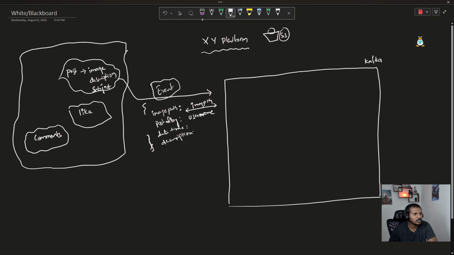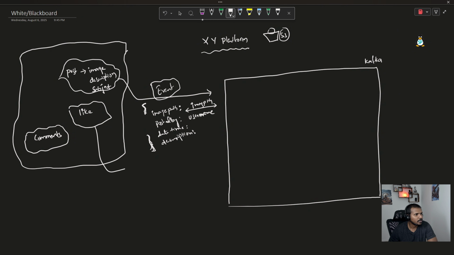So let's assume that this is a very simple message which is constructed by this mobile app whenever you are trying to post an image. So right now we have this particular message right here, right? In Kafka terminology, we call this an event. So an event is nothing but something that contains some information. So that's what it is.